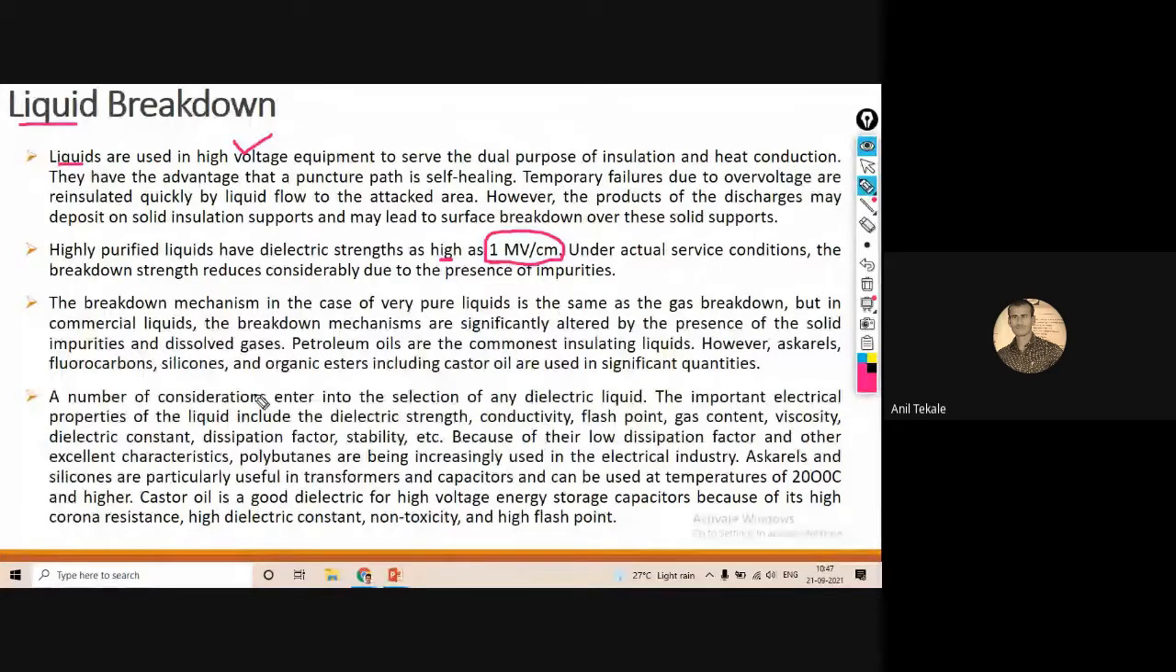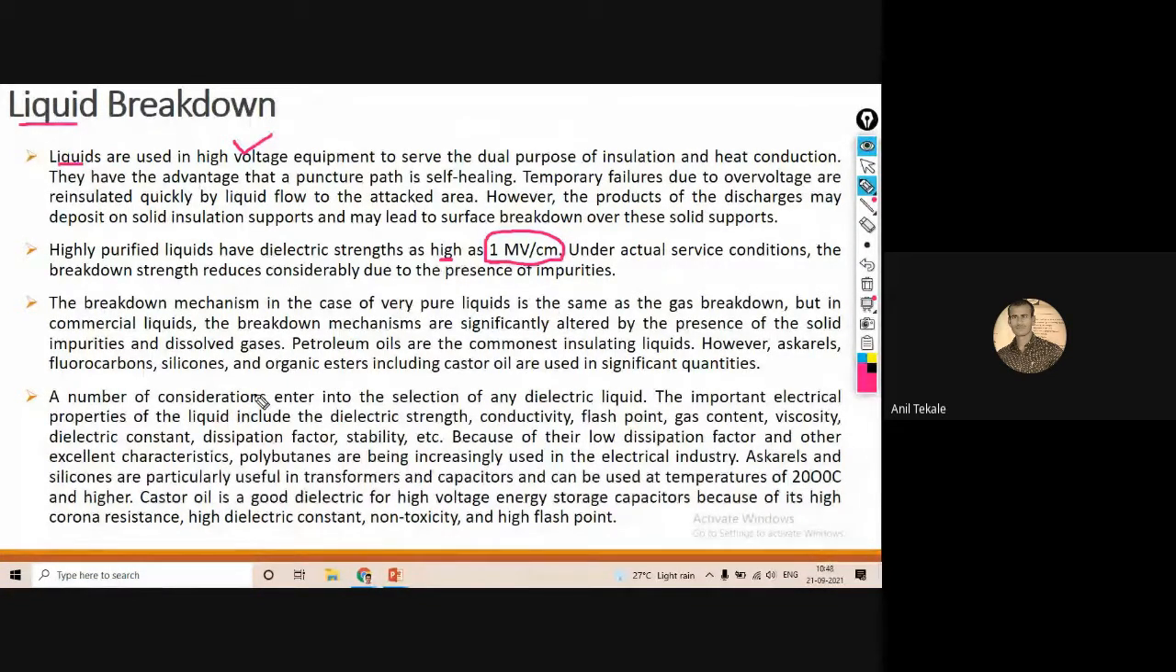as a dielectric liquid. If there is a low dissipation factor and all the others are excellent, then we can say there is polybutane which can be used in the electrical industry, right? We can say the askarels and the silicones can be used in transformers and capacitors, because the temperature is around 200 degrees Celsius or higher in the case of transformers and capacitors. And castor oil can be a good dielectric material for energy storage capacitors because of its high corona resistance, high dielectric constant, and non-toxicity.